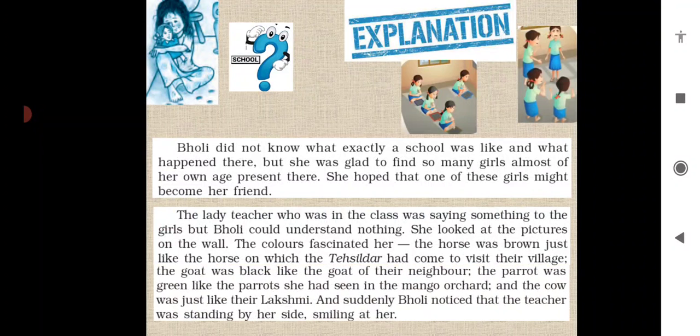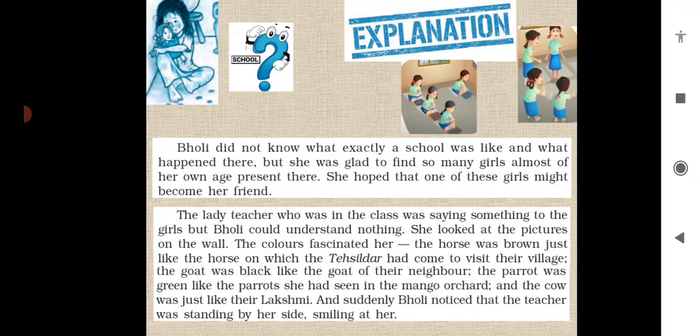Now she was looking at the goat, which was black like the goat of their neighbor. So now she started looking at the picture of the goat and that goat was black and it is the same color of goat that their neighbor had, which was next to her house. Then the parrot was green like the parrots she had seen in the mango orchard.